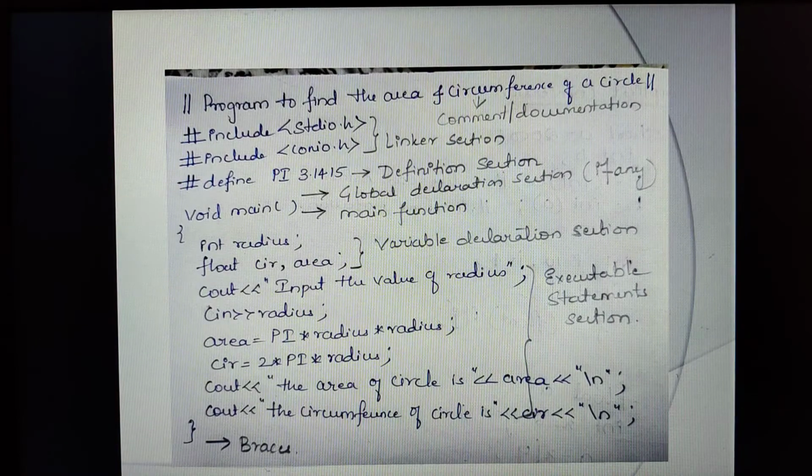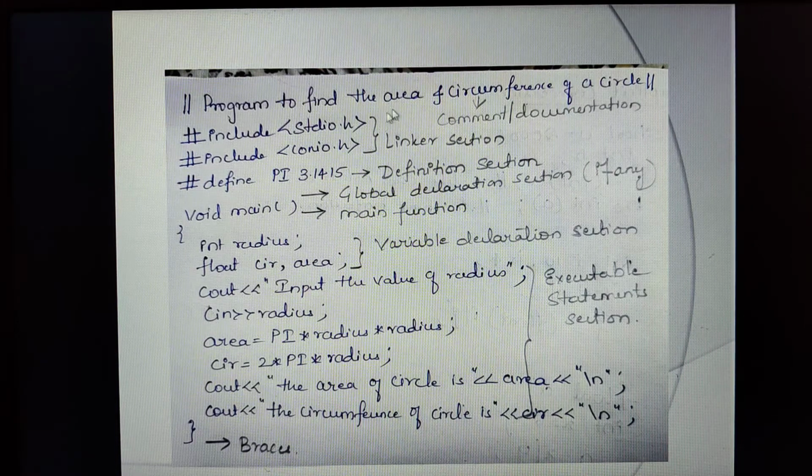Here we are calculating the area, and we are also calculating the circumference of the circle, and after calculating we print them. Now this completes the explanation of the structure of a C++ program. Here we have seen the comment or document section. Next we saw the linker section. Next comes the definition section. Next is the global declaration section, if any. Then the main function is compulsory.